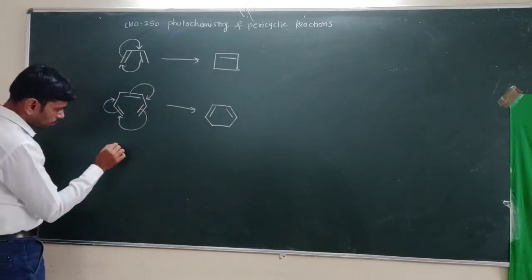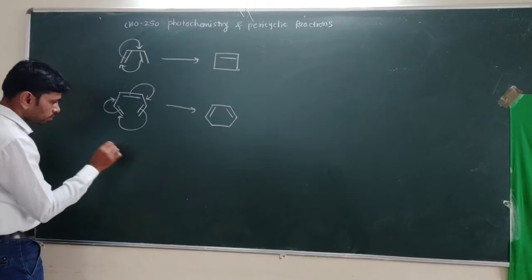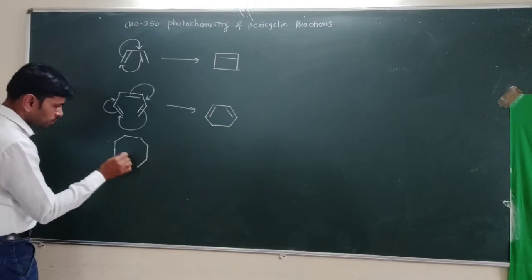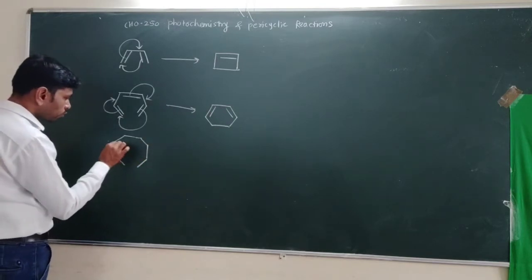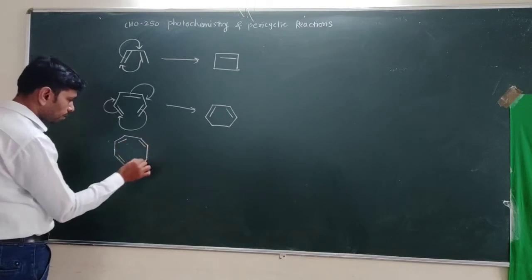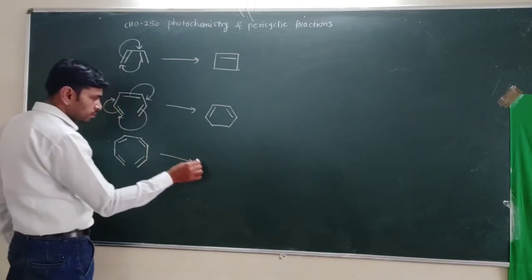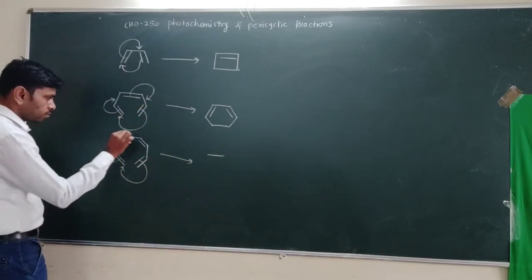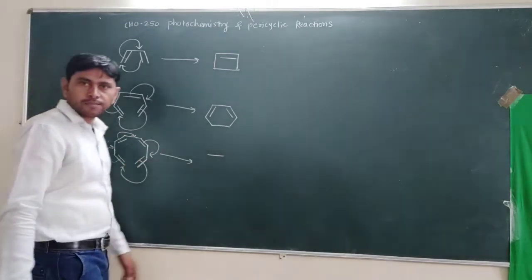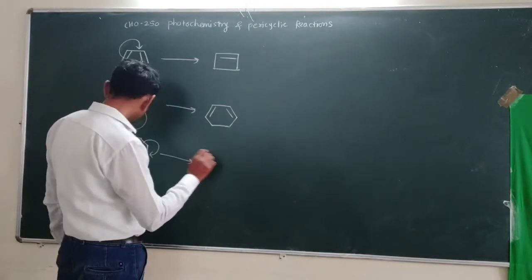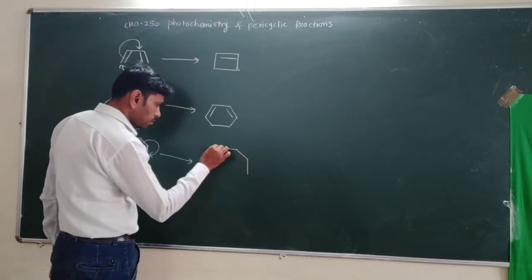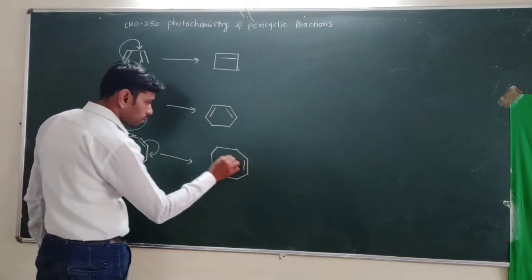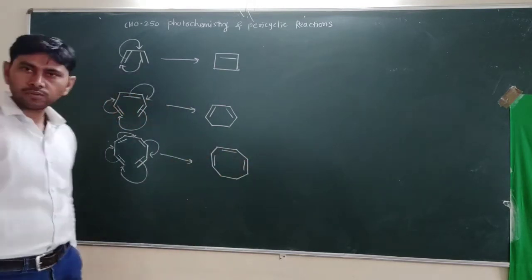These are all possible by thermal and photochemical mode, with dis-rotatory motion or con-rotatory motion. So see the third example. Now look at these examples. There is a cyclic shift of electrons, and in this cyclic shift we get the product, a product with 3 double bonds. So these are the products we have obtained.